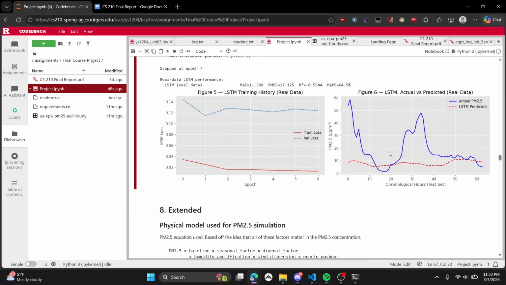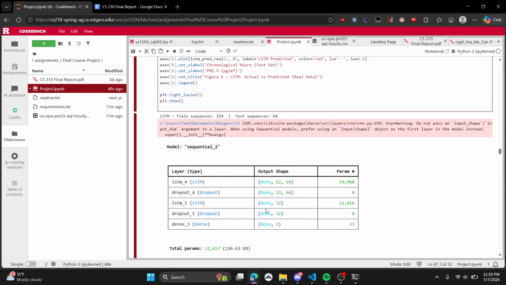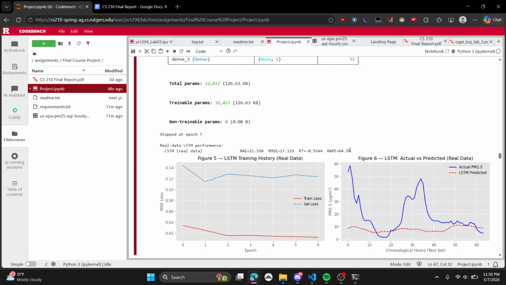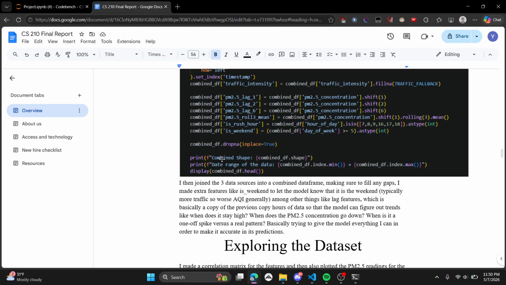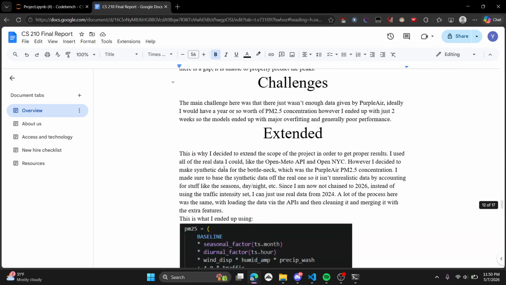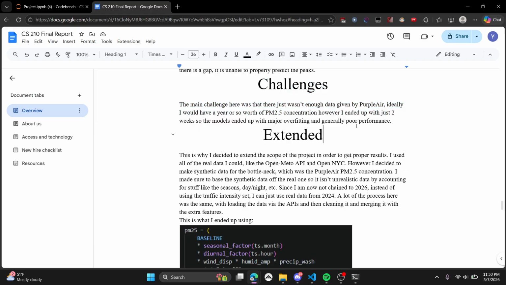And what we're basically seeing is that it's not accurate at all. As we can see over here, there's a negative R squared, right? And it has a very high error rate, which is not what we want. And this is basically because I only had 2 weeks worth of data. I mentioned this in the challenges. I just didn't have enough data.